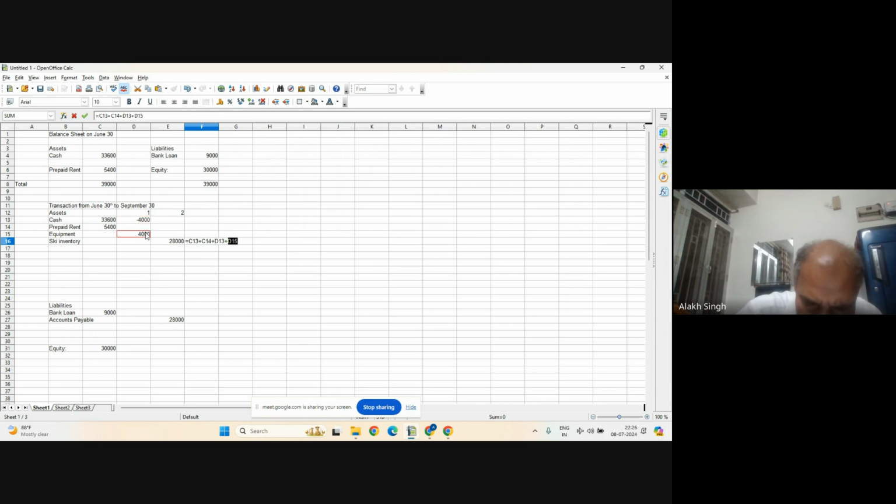This part is 67,000, and I add here as well, so it equals this plus this and plus this. So 67,000 and 67,000. Assets equals liabilities plus equity, or stockholders' equity. There is no need to write stockholders' equity, but some people may write it. So the balance sheet has matched.